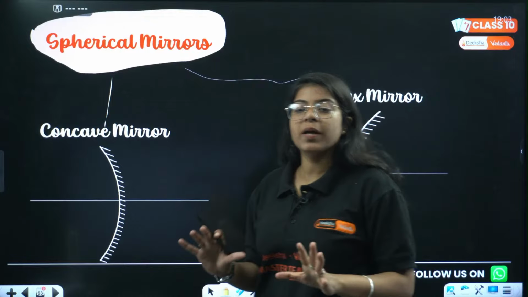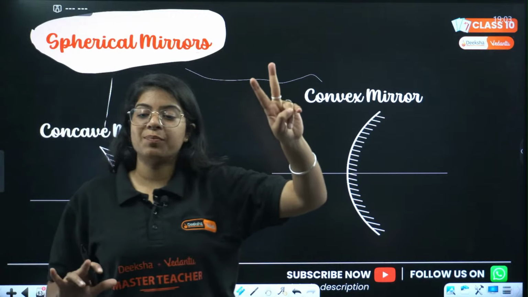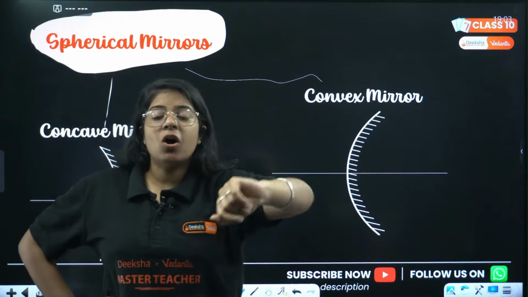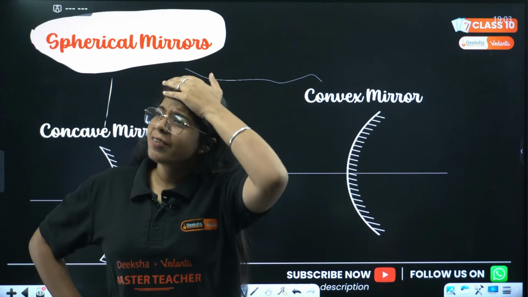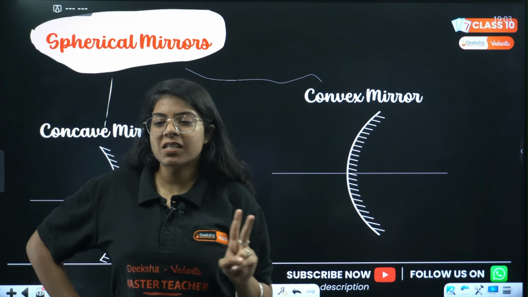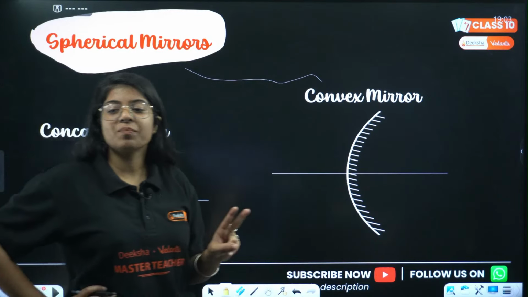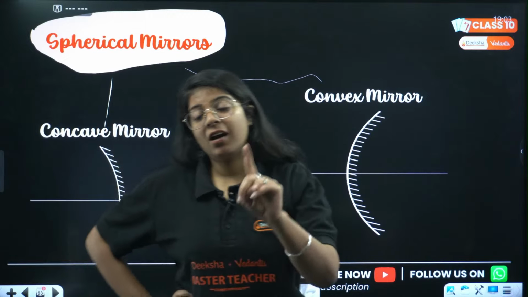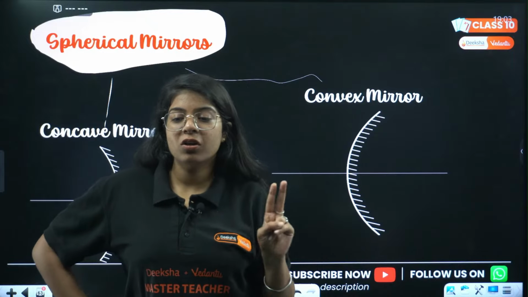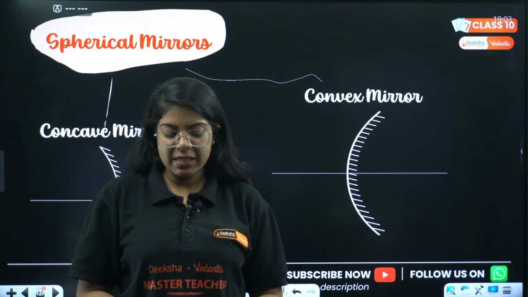We'll start with mirrors. We have two kinds of mirrors, concave mirror and convex mirror. Tell me quickly, which mirror is converging and which mirror is diverging? Quickly. Which mirror is diverging? Which mirror is converging?